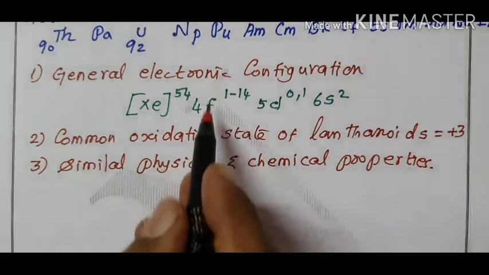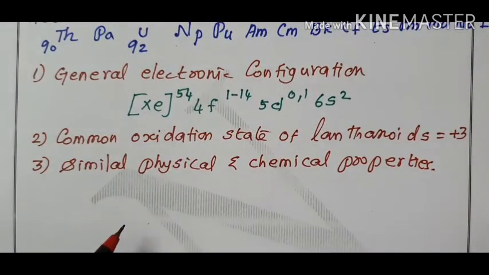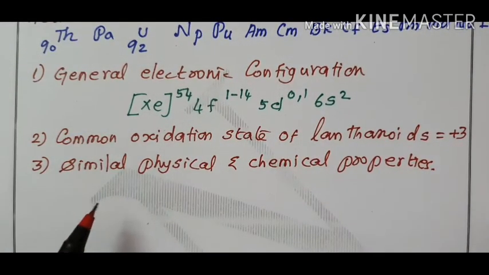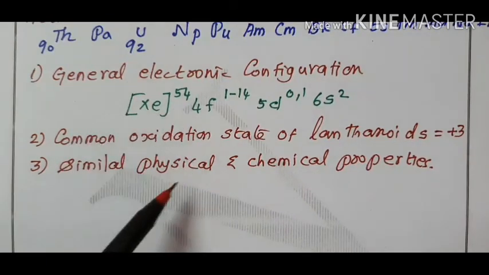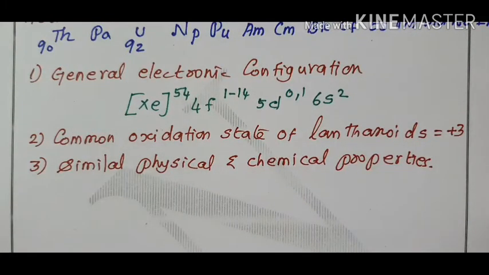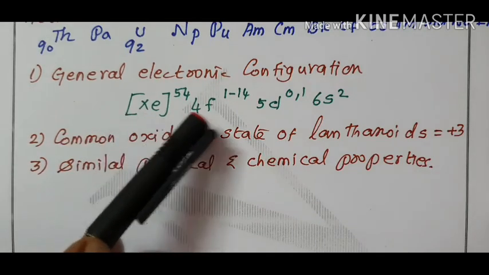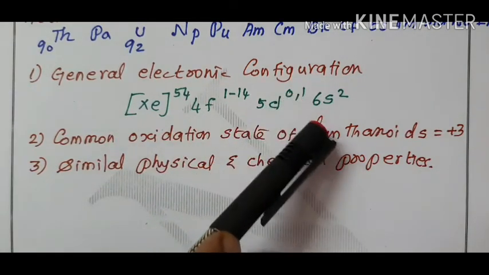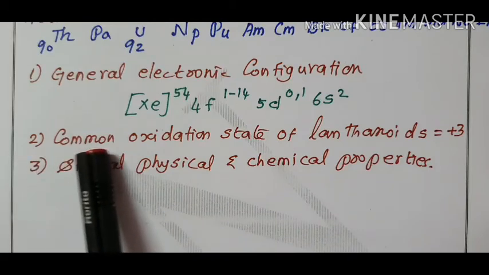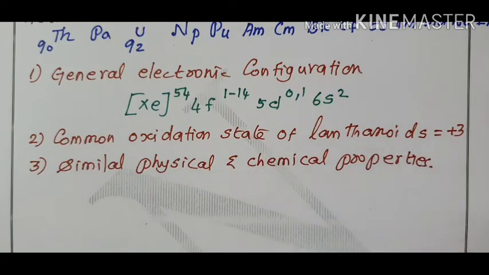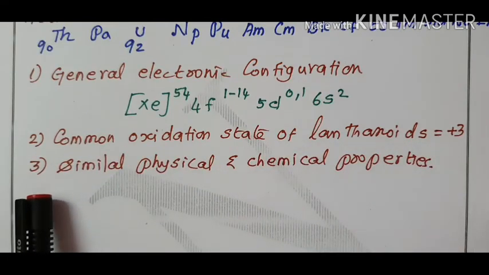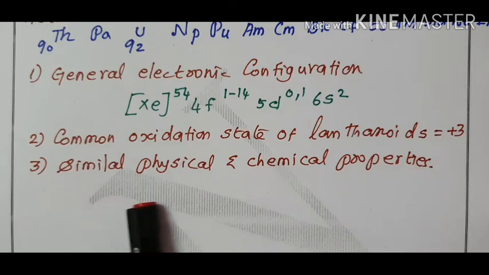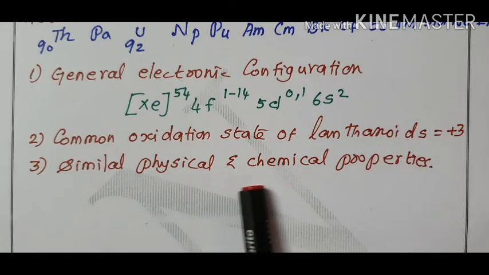So these are the 3 points that justify the position of the lanthanides in the periodic table. General electronic configuration is xenon 4f 1 to 14, 5d 0 or 1, 6s2. Common oxidation state of lanthanides is +3. All the lanthanides have similar physical and chemical properties.